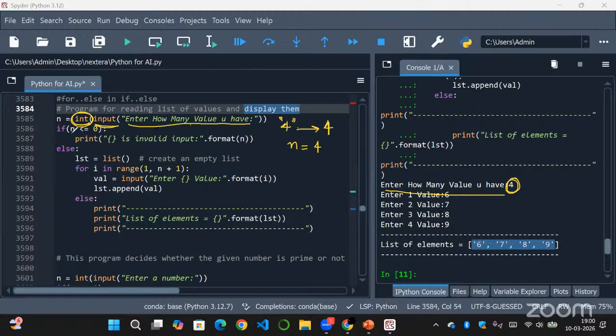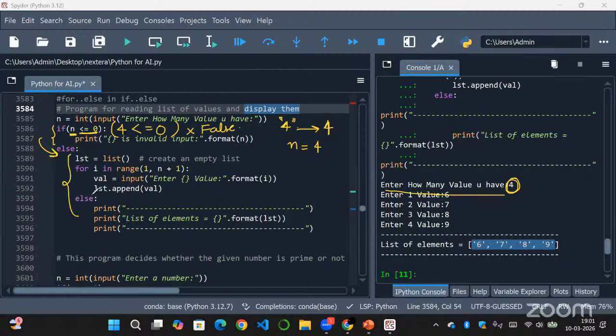So to read values dynamically, we are using this program. First we will check if n is less than or equal to 0. Your count of values can't be negative or 0, right? That is why first we are doing a validation check. In the if condition, I am giving n less than or equal to 0. As n is equal to 4, it checks: is 4 less than or equal to 0? No, so this becomes false.